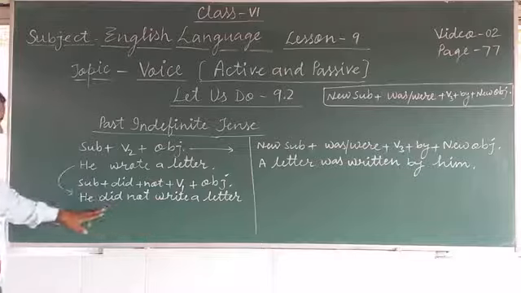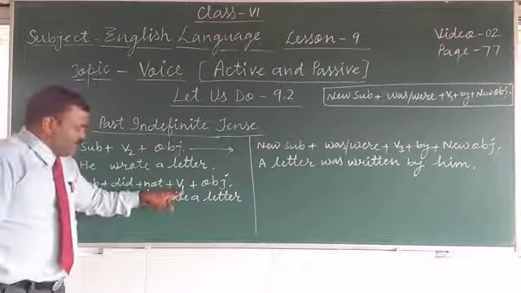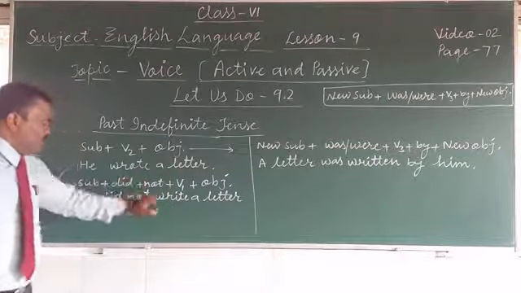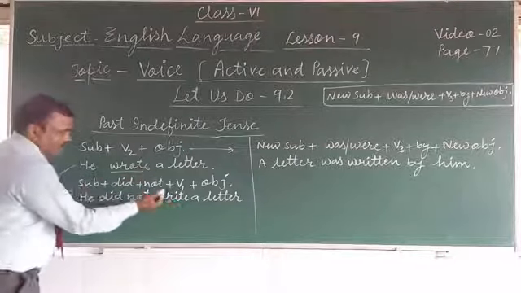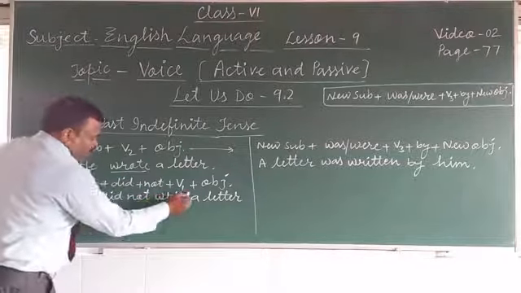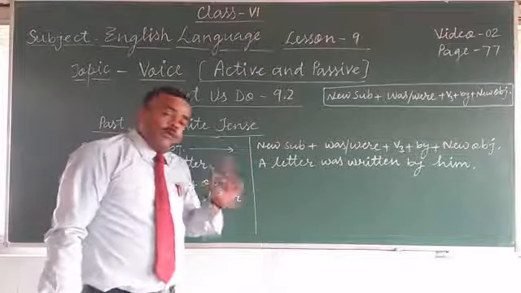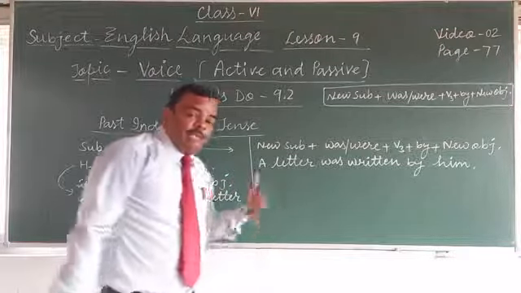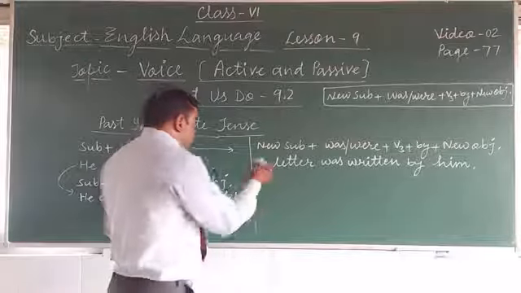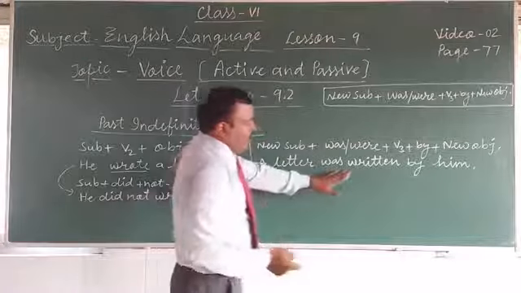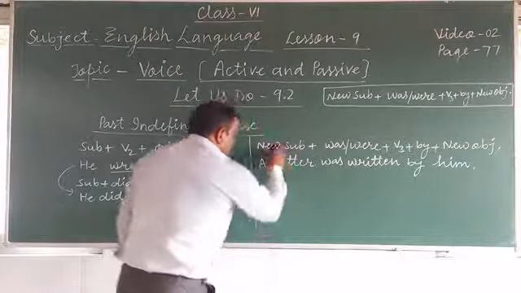He did not write a letter. Clear? Now change into passive voice. In the negative sentence, the second form changes into the first form. But in passive voice, we always use the third form, in negative, interrogative, affirmative, in all sentences. So the same thing you have to add, only not here. Okay?